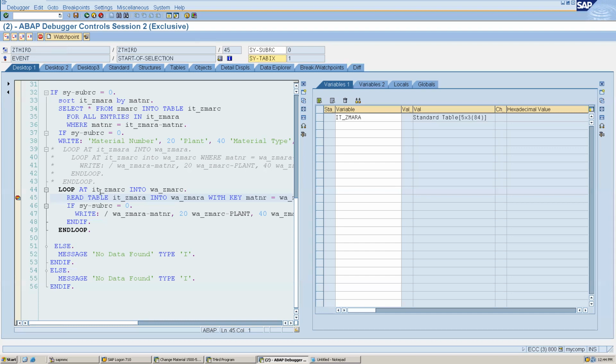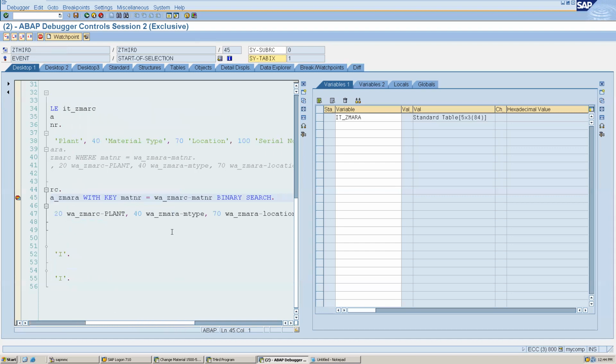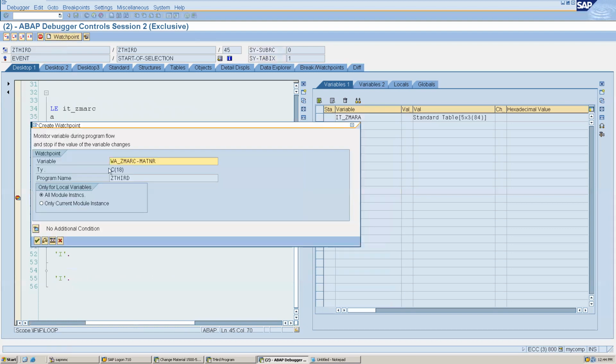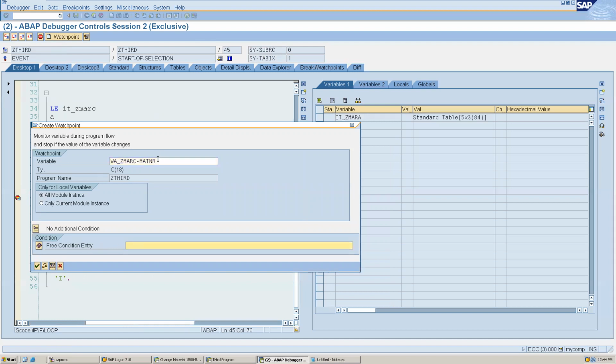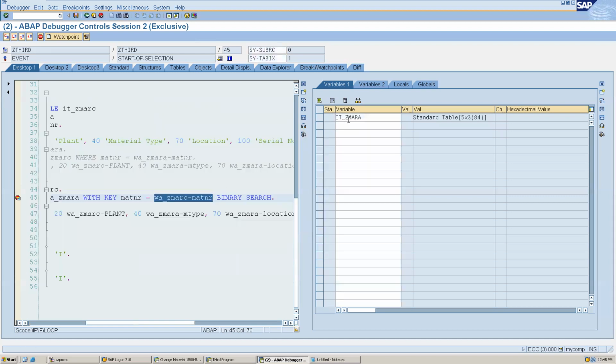Or, there are many ways. I can select this and set a watch point, and I will put the condition, like if this value is equal to a certain number.